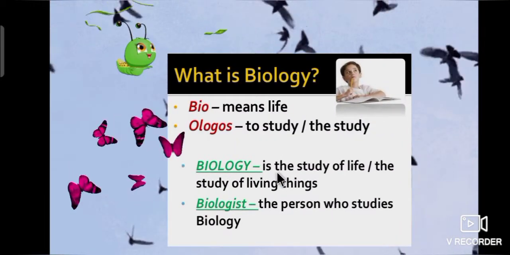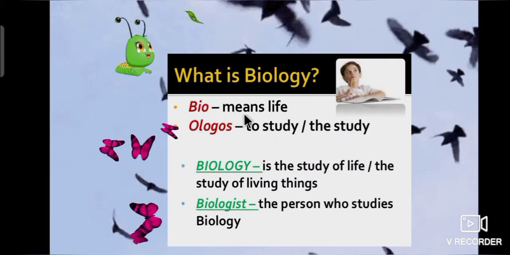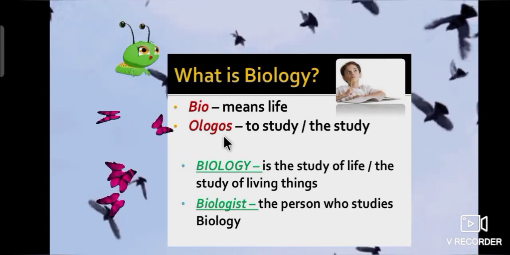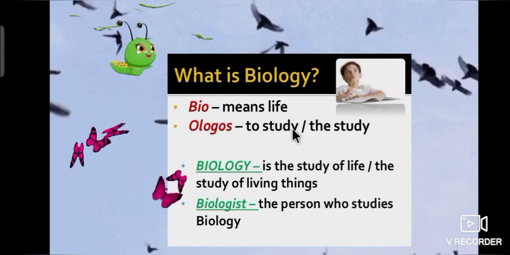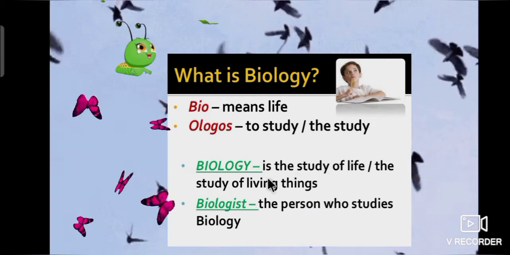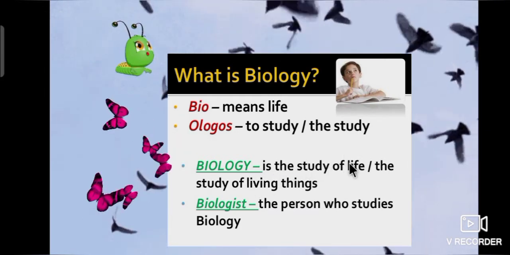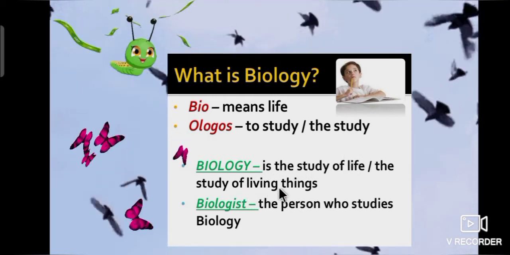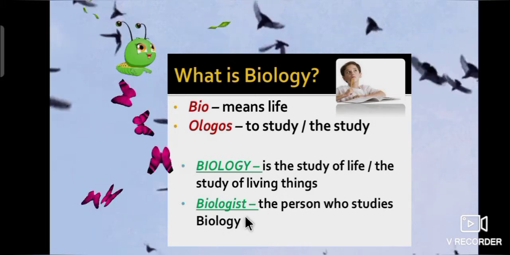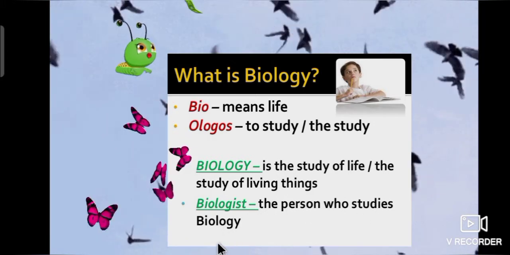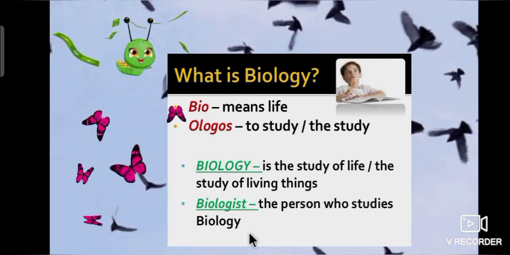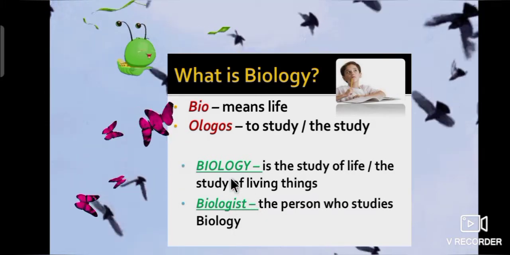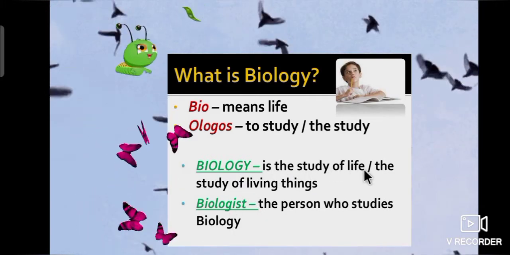Then tell me, what is biology? Bio means life. Ology means to study, or the study. So biology is the study of life, the study of living things. A biologist is the person who studies biology.